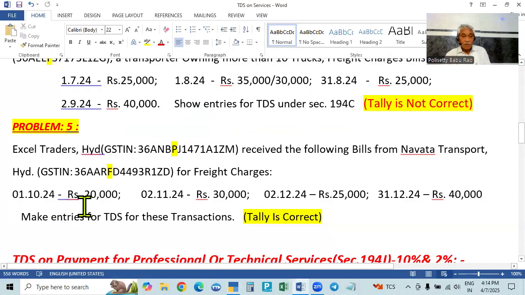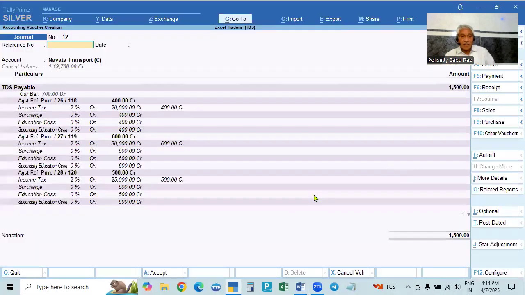See, 20,000, 30,000, 25,000. It is 2%, so you take 2% of each. The first bill is 20,000, 2% is 400. The second bill is 30,000, 2% is 600. The third bill is 25,000, 2% is 500 rupees. These are the old bills only. For the latest bill of 40,000, 800 rupees is already deducted.